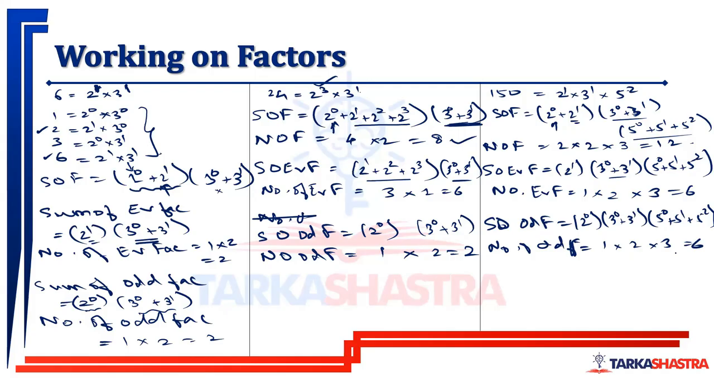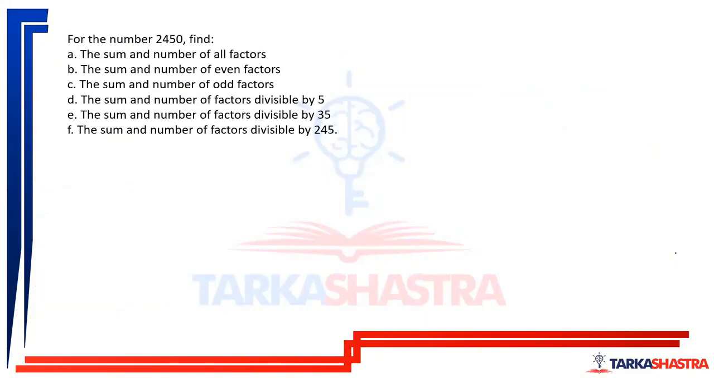Let us try to implement it over here. 2450, and then the divisors by 5, 35 and 245. I'll explain it. So pause the video and try to solve it. So, 2450 is nothing but 245 into 10.